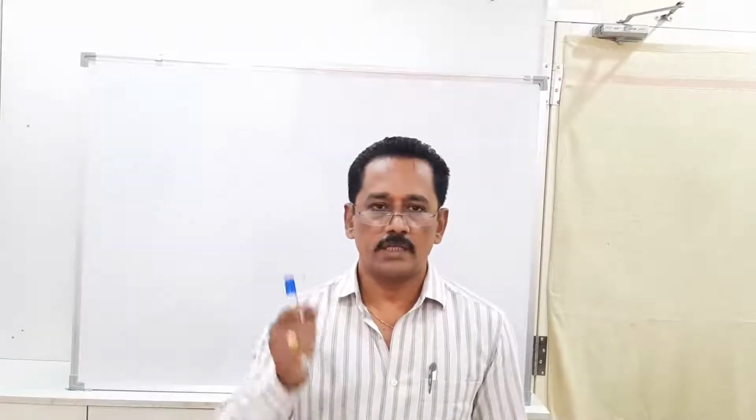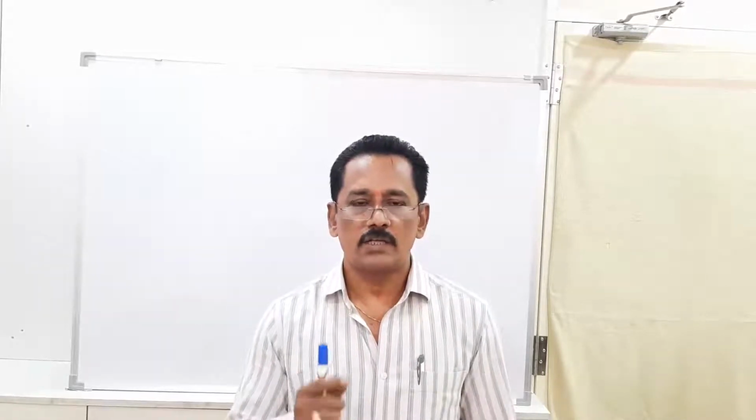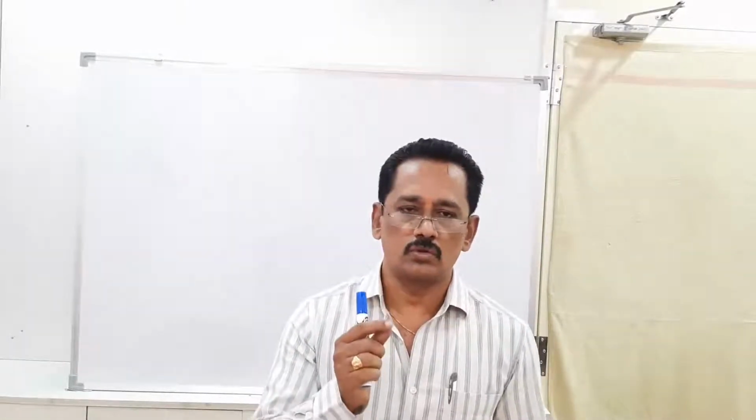Today in this video I have come up with an interesting and new topic. Before I let you know the topic, I would like you to guess the name of the topic by following the hints that I am going to give you. You can see wall clocks in your houses, isn't it? In a wall clock you can find two hands, one is long and one is short. One is said to be the hour hand and the other one is said to be the minute hand. And you can find the gap between the two hands while they rotate in the clock about a fixed point. So what is the gap between those two hands at the point called?